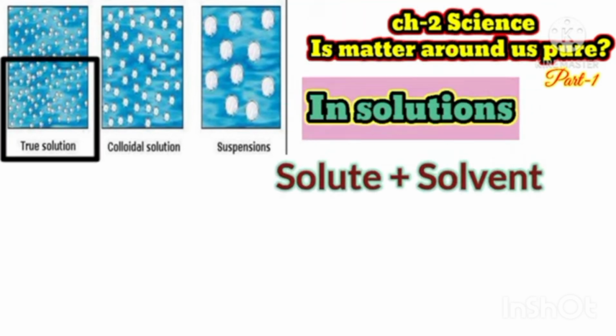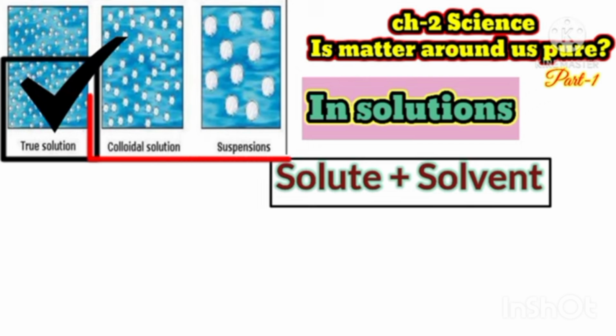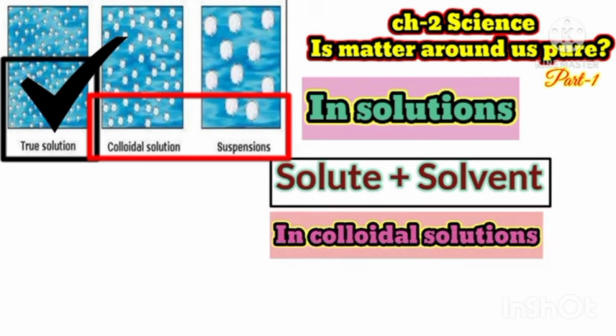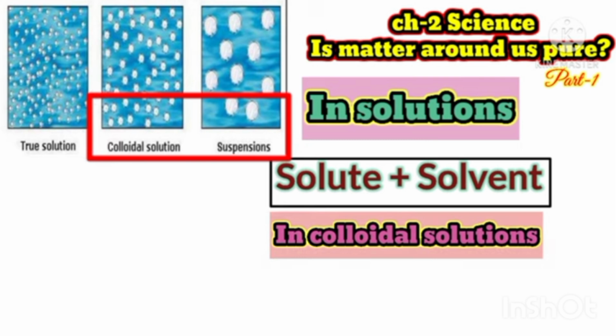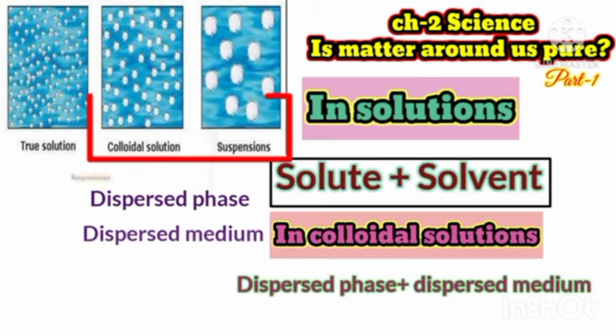Again, the solute and solvent form a solution, and in a colloidal solution, dispersed phase and dispersion medium form the colloidal solution. Anything that is dissolved in something is called the dispersed phase, and that in which it is dissolved is the dispersion medium. Like, dispersed phase is similar to solute and dispersion medium is similar to solvent.